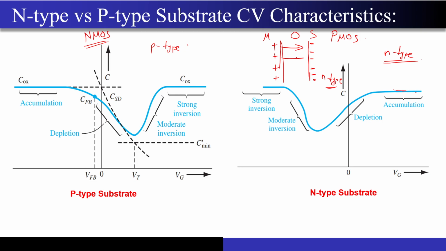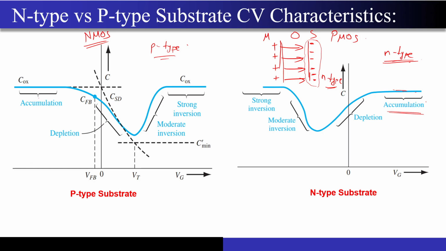The electric field is set up something like this, correct? We call the mode accumulation when the majority carriers of the semiconductor material get accumulated near the silicon dioxide interface, right? So for the positive voltage we got the accumulation for the n-type. It was opposite in the case of the p-type substrate, where we got the accumulation for negative gate voltages, right?